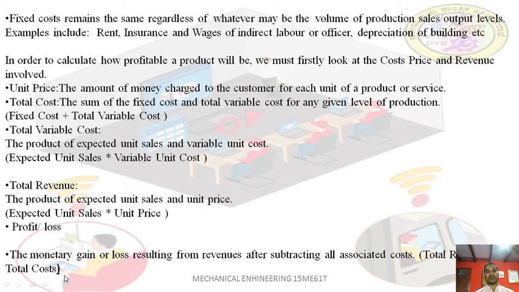For example, you manufactured 100 products. After selling 85 products, you got all your revenue back. So if you keep on increasing the sales of the product, and 100 products get sold out, then you will get more revenue than the total cost incurred. If you deduct the total cost from the total revenue, or total income, then it becomes profit.